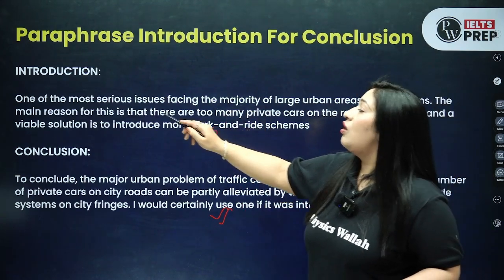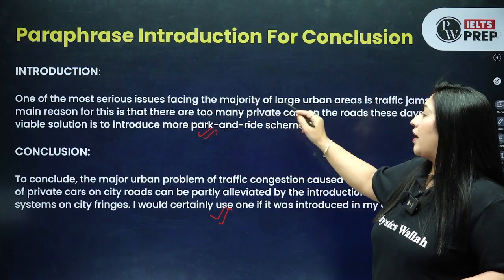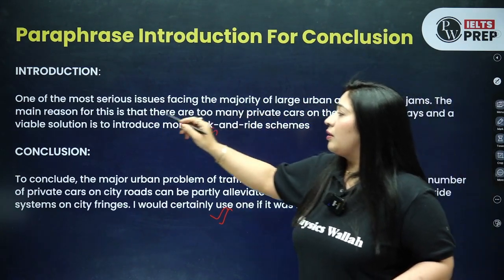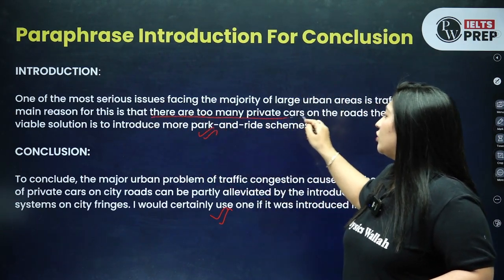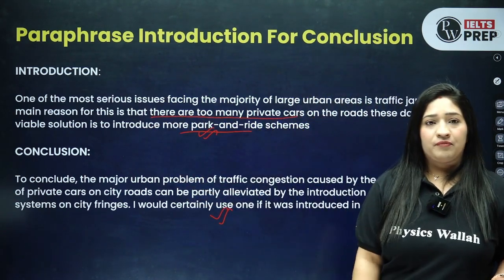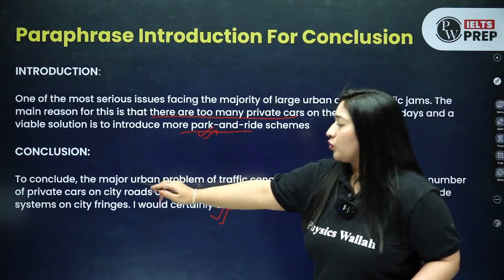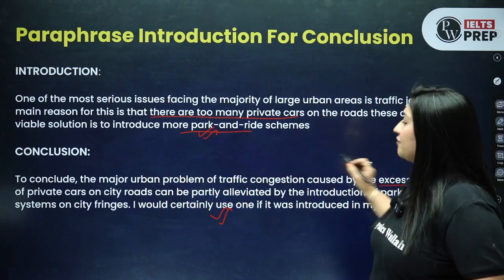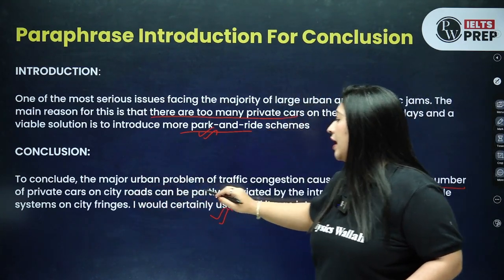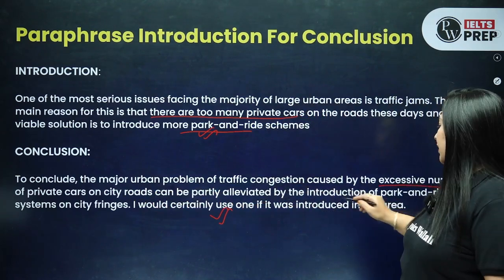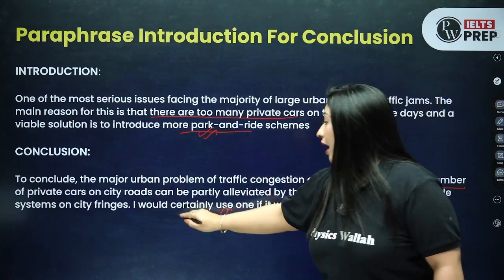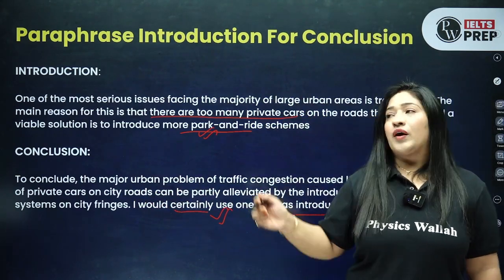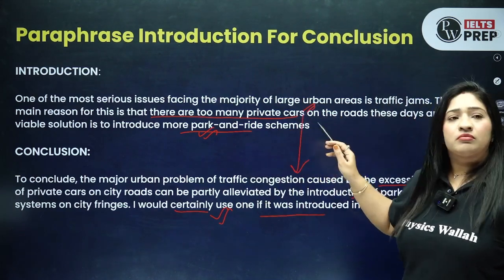We said in the introduction: one of the most serious issues faced by the majority of large urban areas is traffic congestion. The main reason for this is that there are too many cars on the road, and the viable solution is the park and ride scheme. Same thing I'm repeating here. To conclude, the major urban problem of traffic congestion is caused by an excessive number of private cars on the road, and it can be partially alleviated by the introduction of a park and ride scheme. I would certainly use one if it was introduced in my area. So whatever I have spoken here, the same thing I am writing here.